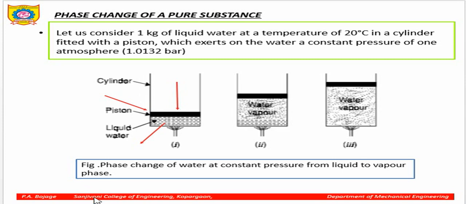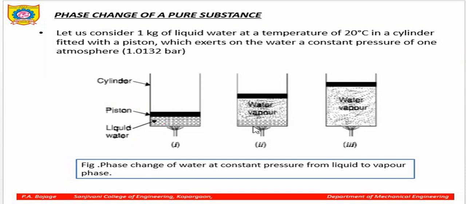As you go on heating this water, that heating is again at 1 bar, please remember, that is atmospheric pressure. These conditions are very important and should be mentioned, because pressure also plays an important role in the boiling point. After some time you can have the liquid phase of water and the liquid plus vapor phase of water. You can see the two phases. If you still go on heating, this entire water will get converted into vapor. So water, that is the liquid state, will get converted into the vapor state, which we also call water vapor.